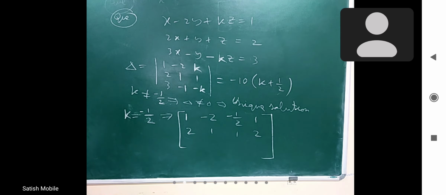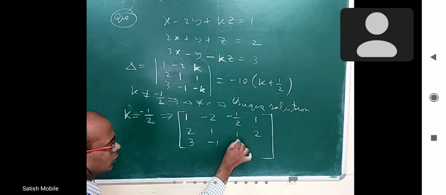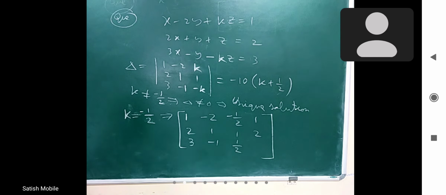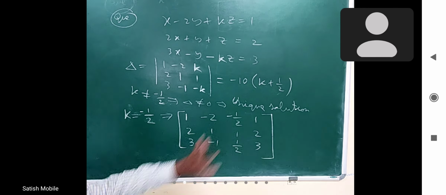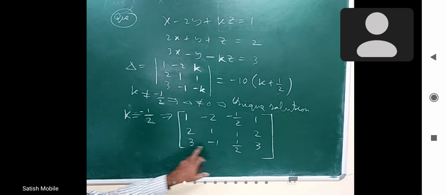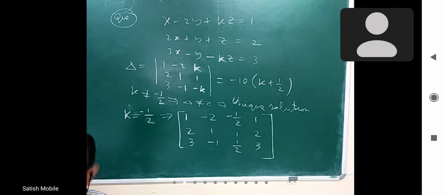From that you cannot say rank 2. You have to look for other 3 by 3 determinants also. Okay, I don't like fractions so much. I want to convert these two into zeros, next this into 0. You can multiply 2 here if you want. Yes, you are right.